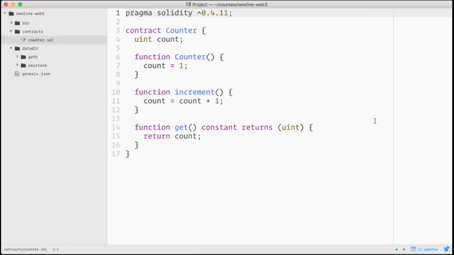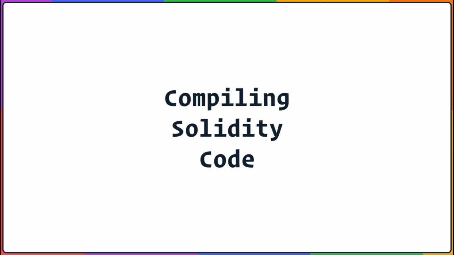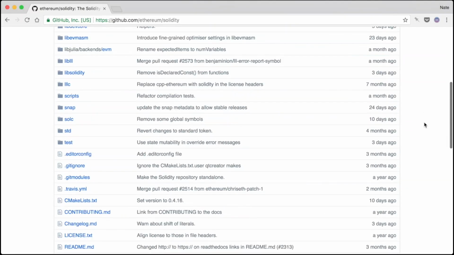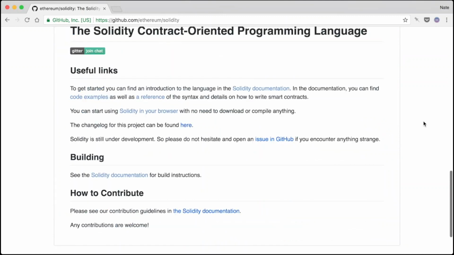We've looked close enough at this code, let's compile it, deploy it, and then interact with it on the blockchain. To compile our Solidity smart contract, we need a compiler. The main Solidity compiler is solc. It's written in C++, and it's a good idea to use a formal release build for your production smart contracts. That said, getting the C++ version of solc installed can sometimes be a pain.